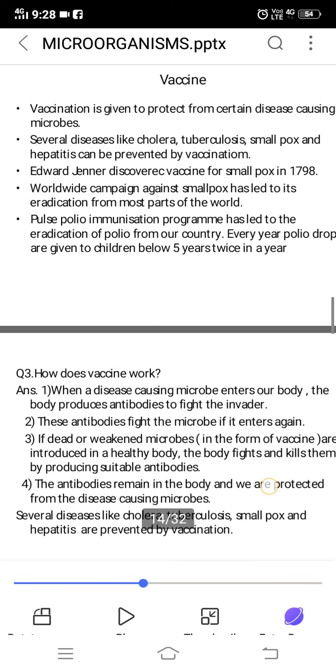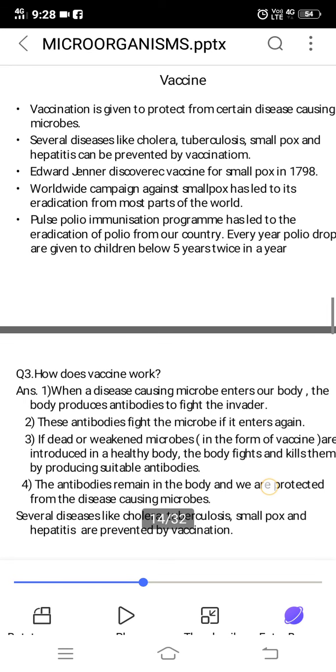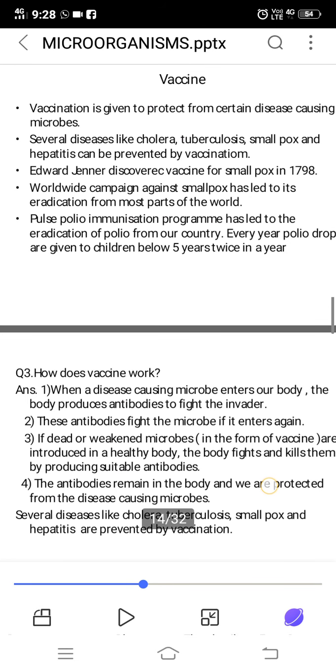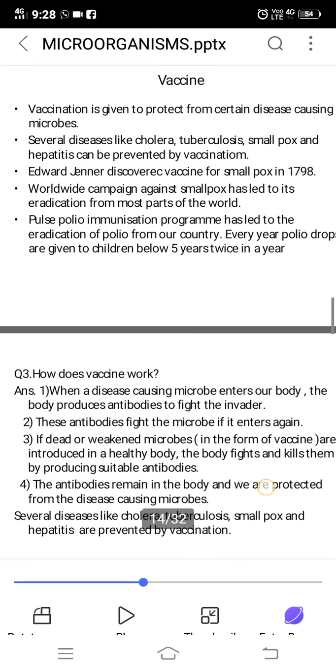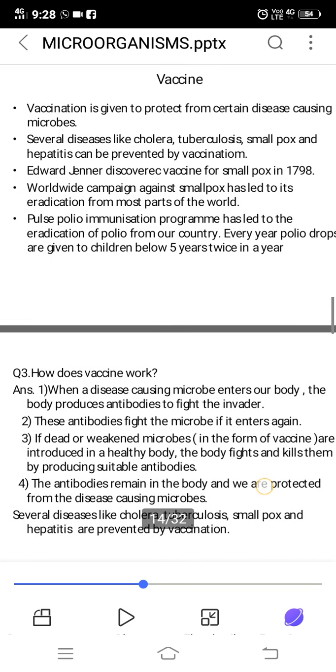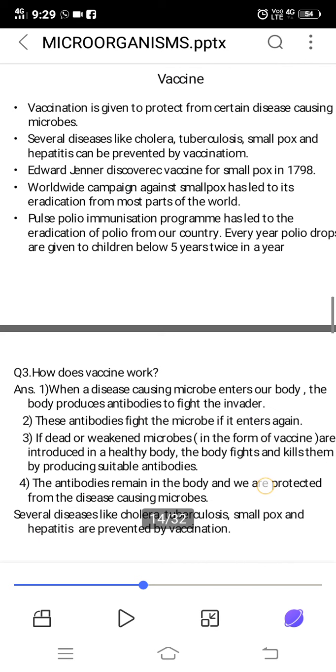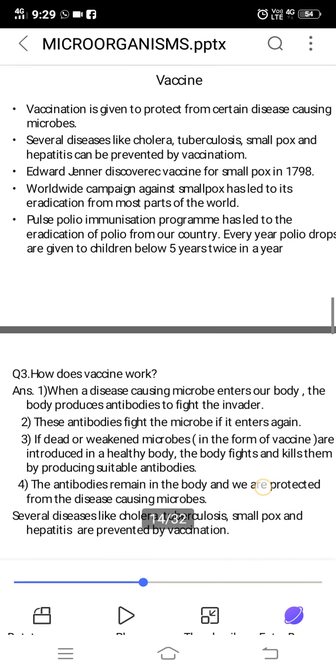So when these microbes enter into our body, what is our body producing? Antibodies. They are the soldiers. So the antibodies will be produced in our body, and these antibodies will remain in your body throughout your life. That is the main thing about how it happens in vaccination. You are injecting a weak microbe in the body, your body produces antibodies, and those antibodies remain in your body throughout your life.